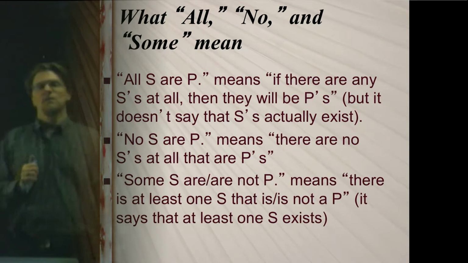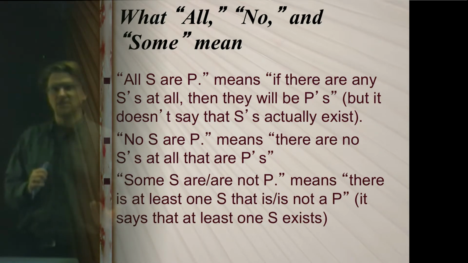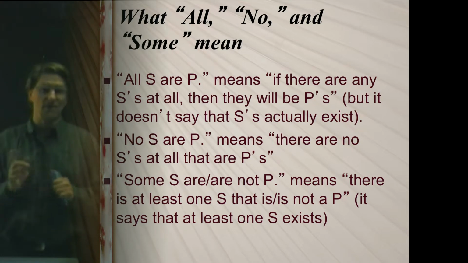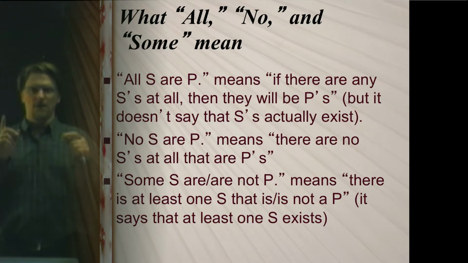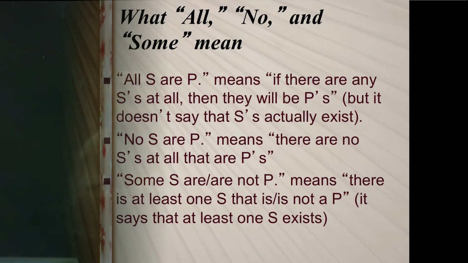Finally, quantifier some. So some S are or are not P means there is at least one S that is or is not a P. So in other words, when we say some, we are saying that the subject term, whatever that is, exists. Okay? So to illustrate here some perhaps unusual implications of understanding the word some in this way, right? I'll move the slide out of the way.